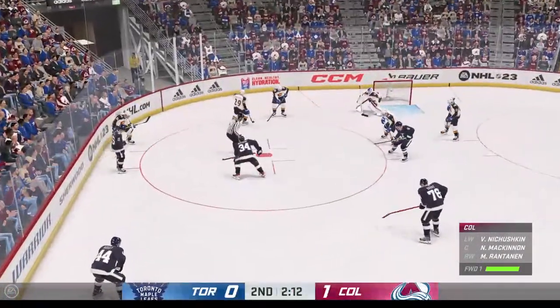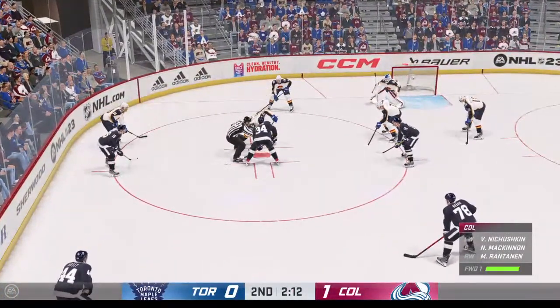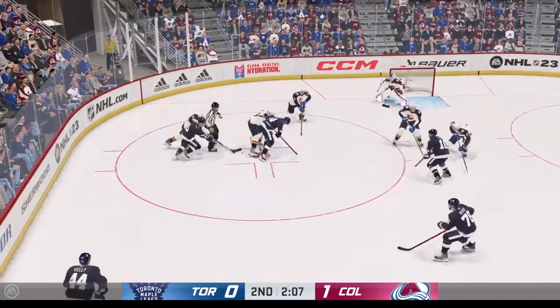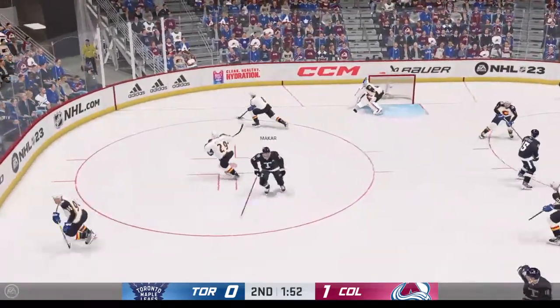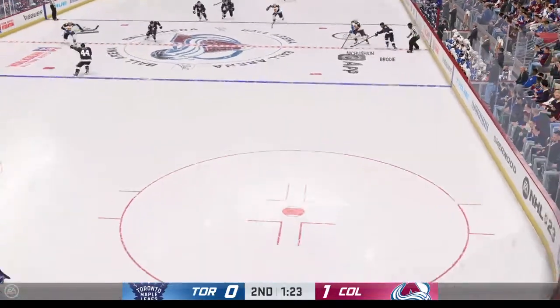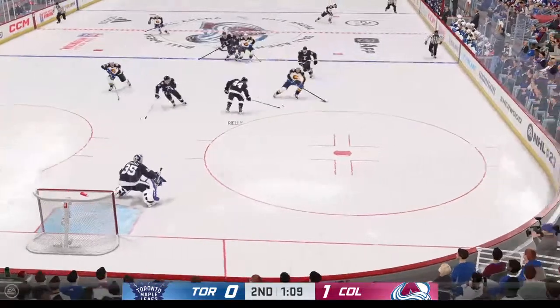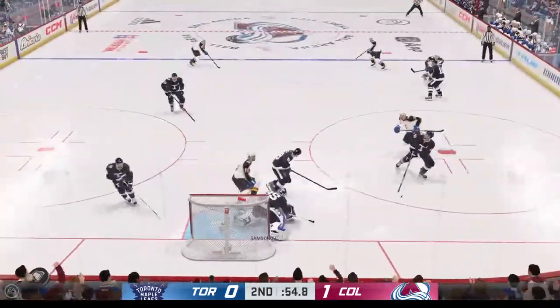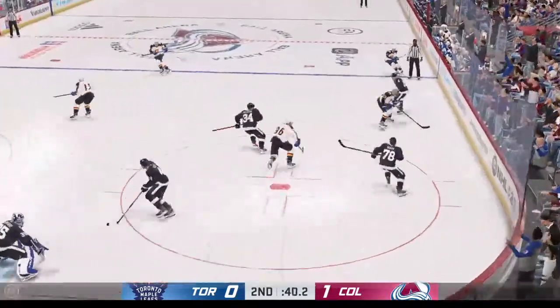Here we go. Picked up again, and here's Makar. Nichushkin now up on the right wing through the middle. He'll look, he'll shoot, and Samsonov with a flashing glove stop there.